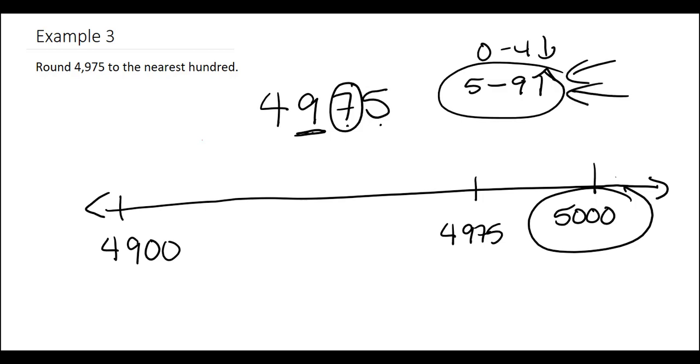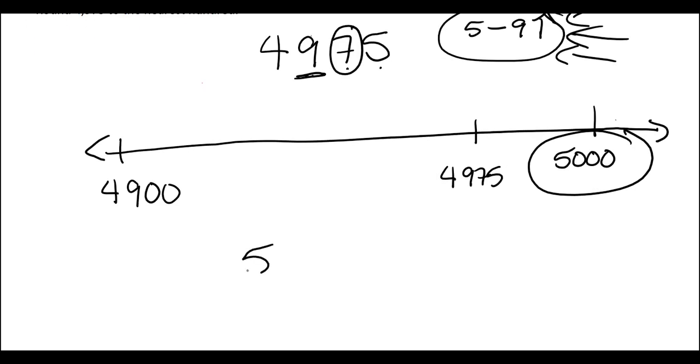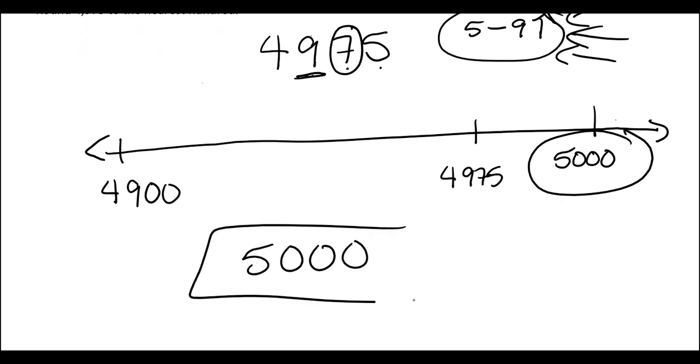And it also shows us because of this rule we have. But this one's a little bit trickier because when we round up, we're adding to like a 10. It becomes a 10 instead of a 9. So that would become a 0, and then we add that 1 to the 4 to make it a 5,000. So we would change it to be 5,000 if we were to round to the nearest 100.